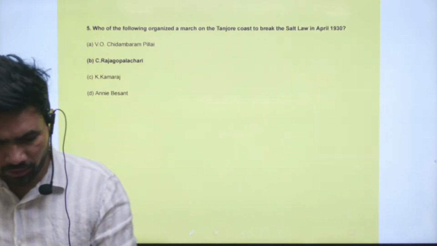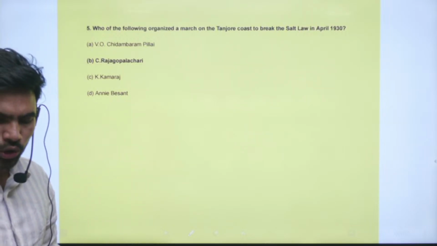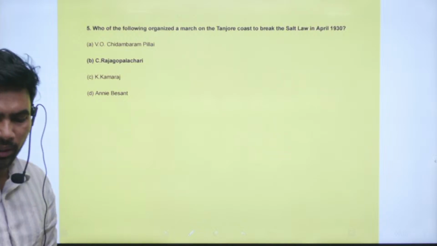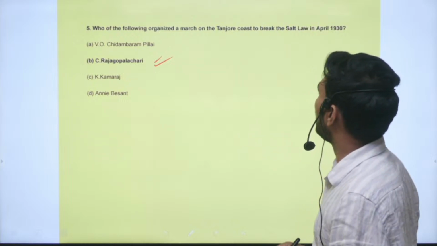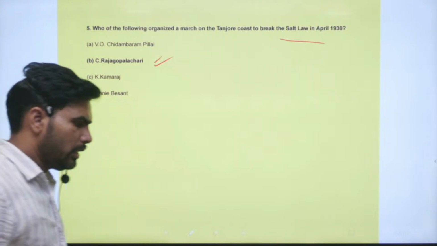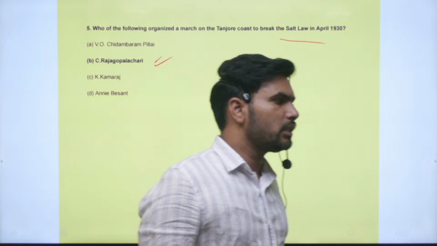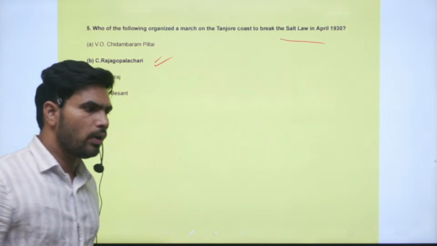Question number 5. Who of the following organized a march on the Tanjore coast to break the salt law in April 1930? It is C. Rajagopalachari who organized a march on the Tanjore coast, also called Tanjavur, to break the salt law in April 1930. Try to know the popular leaders in the salt satyagraha in various regions. Mahatma Gandhiji appointed various leaders at various locations to violate the salt law.